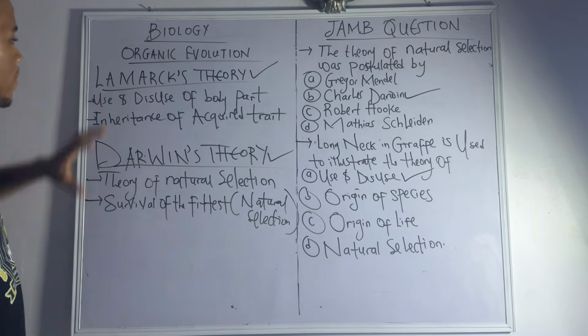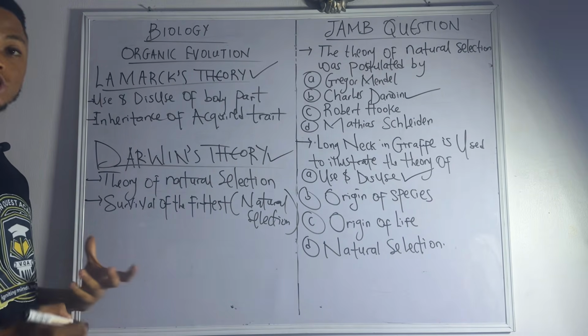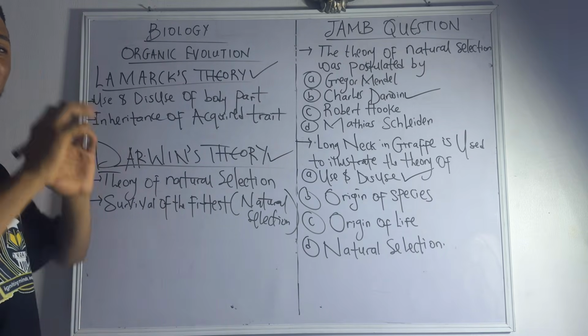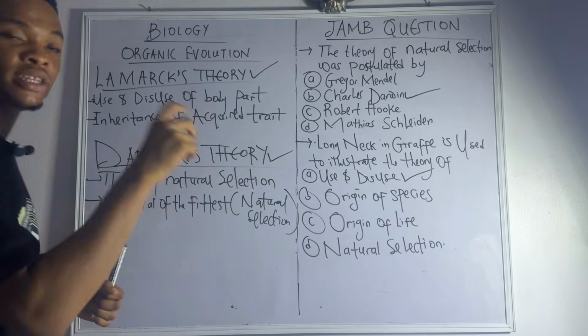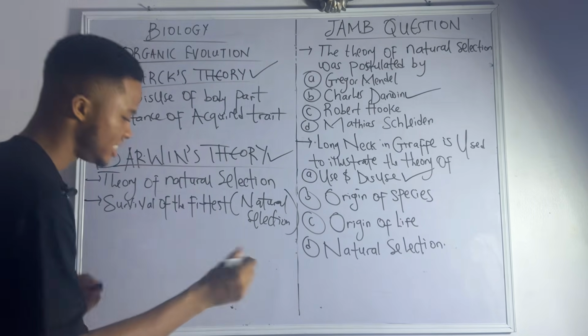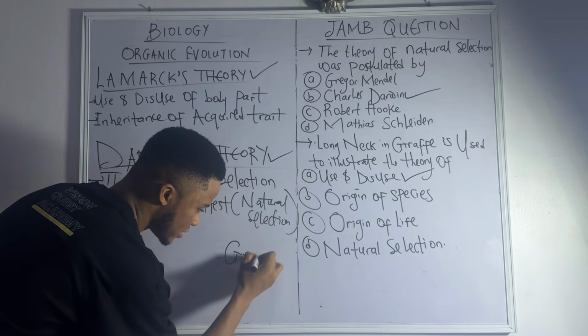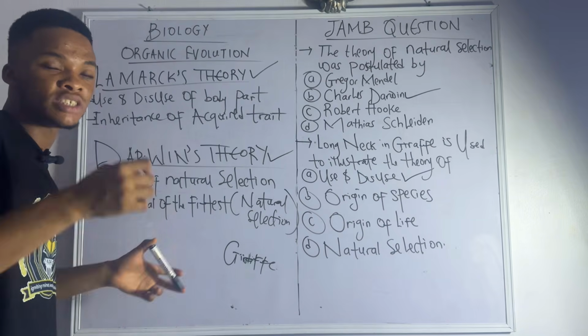Now, for Lamarck's theory, he gave basically two main principles: the use and disuse of body parts, and inheritance of what? Of acquired traits. Now, what does this mean? Back then, he gave an example in the olden days, which is what? Giraffe. Giraffe as an animal. Your giraffe that has a long neck, right? Now, he said the reason why giraffes are tall, the reason why they have a long neck is